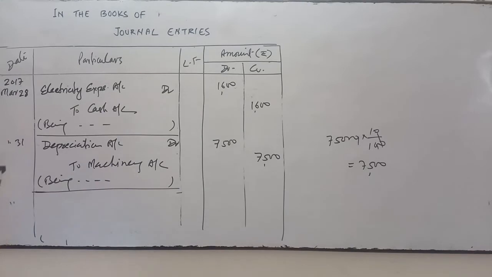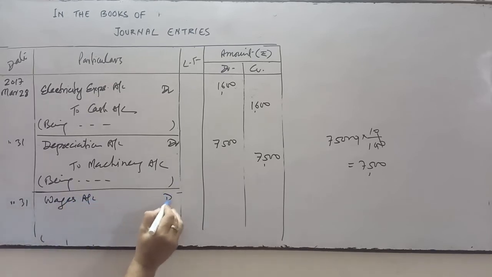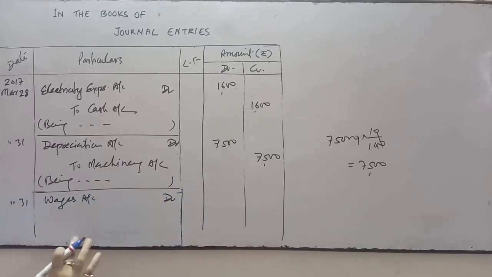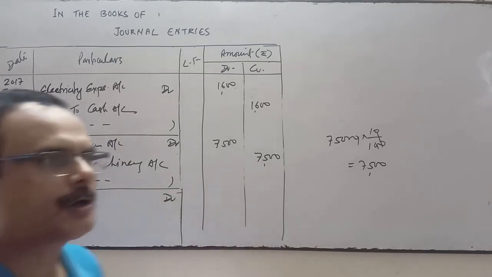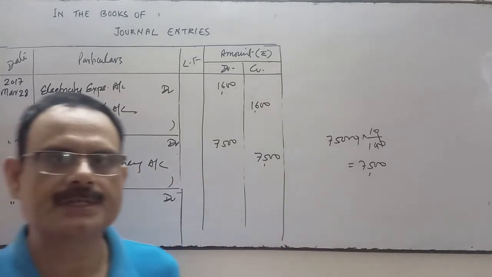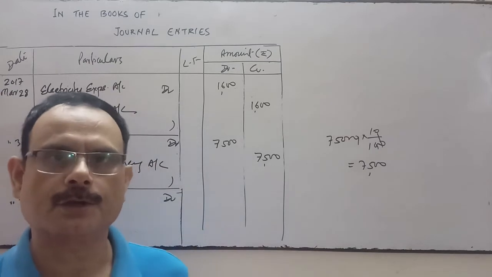Next is outstanding wages at the end of the year, 6,000. Outstanding wages. So we'll open wages, which is an expense. All expenses are debited, so wages will be debited first. And you know, outstanding wages comes under which account? Personal account, real account or nominal account?